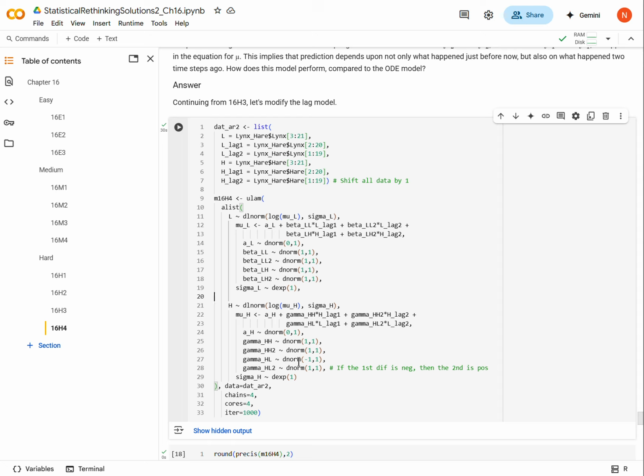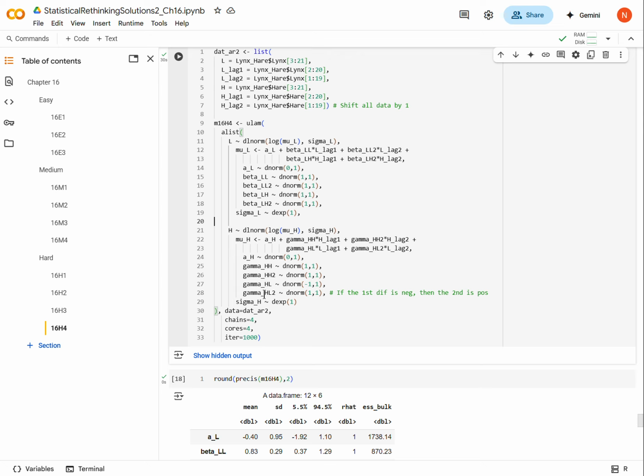So if we're going through alternating time periods, where the lag 1 in each time period is negative, then the next time period should be positive. I'm not sure if I'm really explaining that well. But if the number of hares in this time period based on the number of lynxes in the previous time period is negative, and now we do another negative for time period 2, or lag 2, then the negatives cancel out and now it becomes positive. Okay, so I hope that makes sense to you.